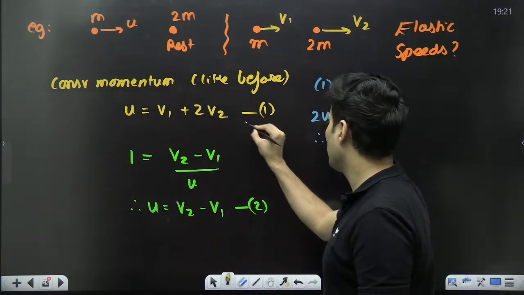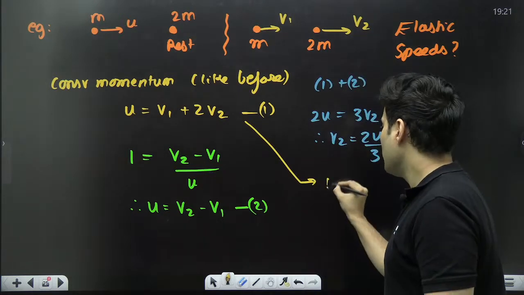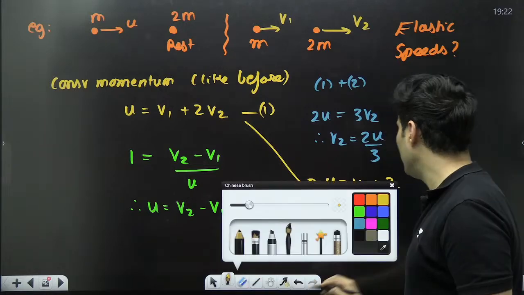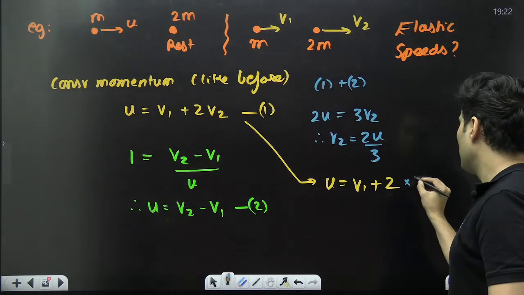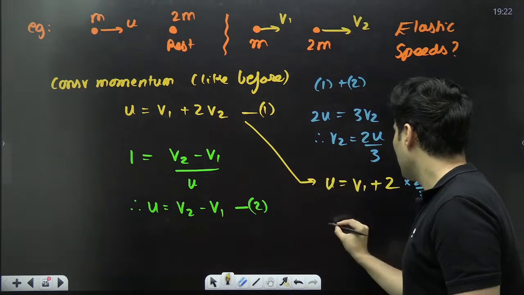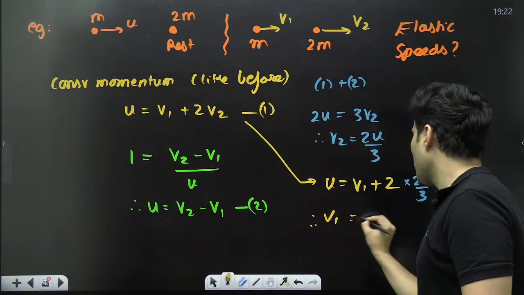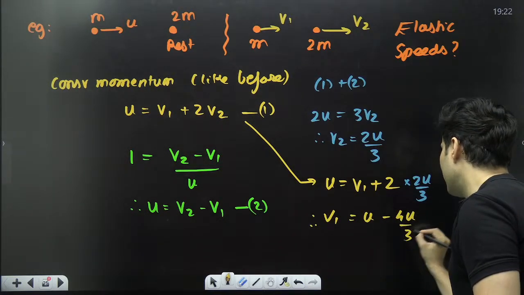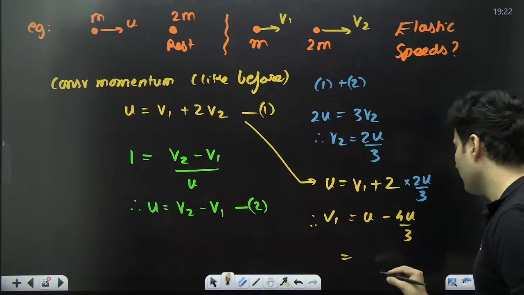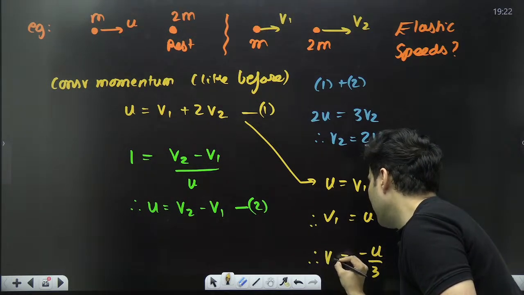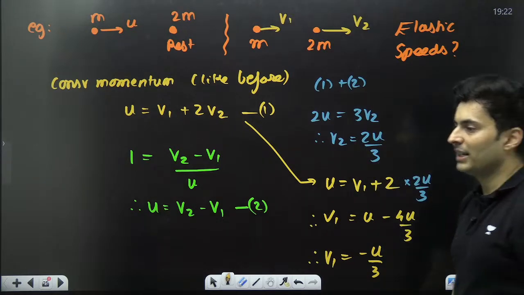Again, we can make use of this equation here. u is nothing but v1 plus 2 times v2. v2 is basically 2u by 3. So let's do the math. Therefore, v1 will be u, take this on the other side, minus 4u by 3. So this will be nothing but minus u by 3. This is what I get as the value of v1, minus u by 3.